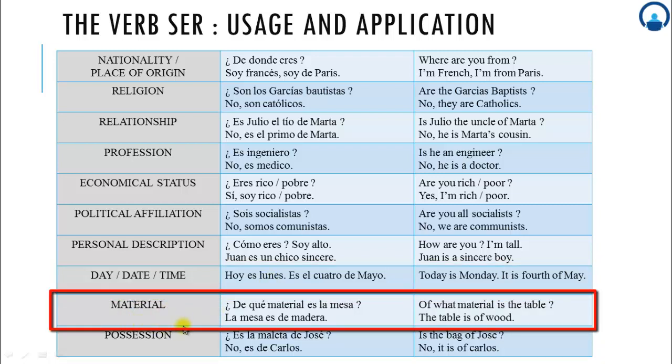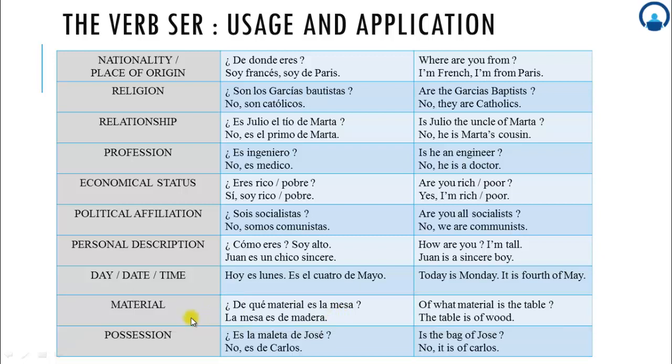Next, material. Of course, this is not going to change, this is fixed. A table is of wood, so it is going to remain of wood forever. It can't be changed to plastic at some point of time.